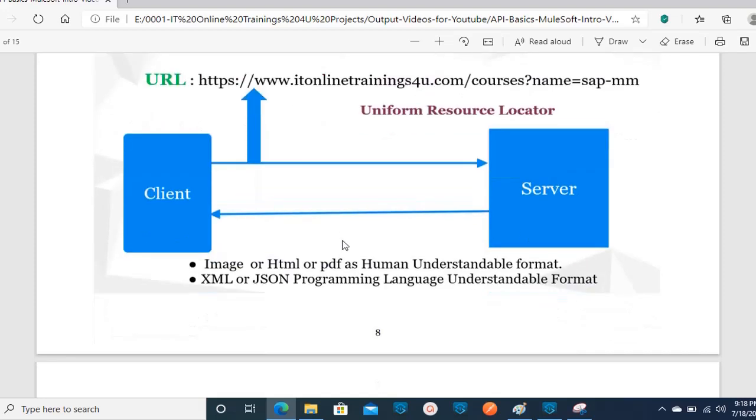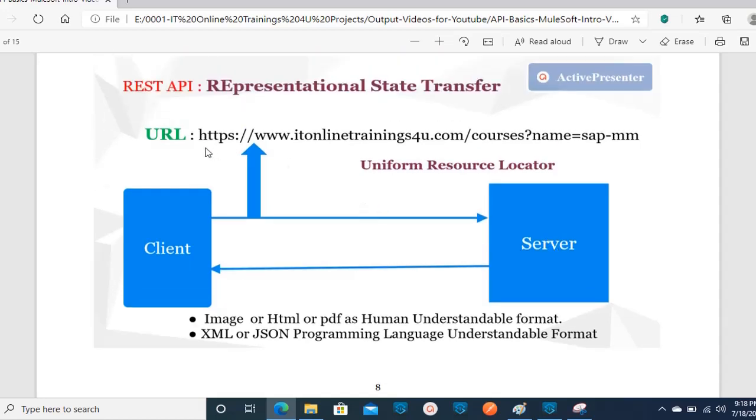Okay. So, in our previous example, we saw this is you, I mean, you people waiting at the restaurant. This is your kitchen as a server. If you can imagine that as an example. Okay. So let's say this is a URL. This is our itonlinetrainings5u.com. This is our website and this is the URL. Let's take this as an example. By using this URL, you can actually communicate between these two systems.